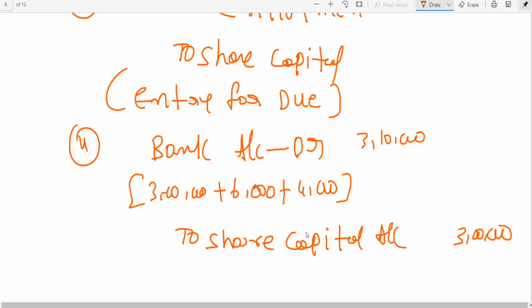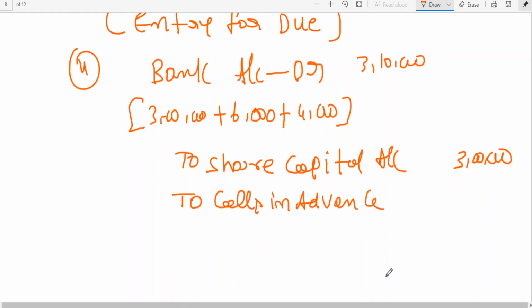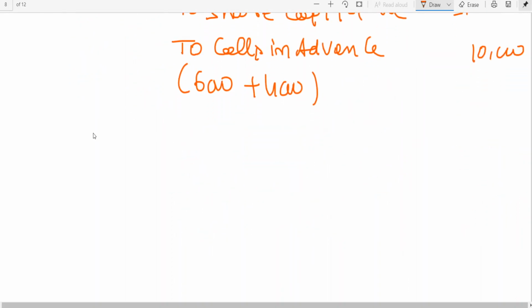Now this amount is called calls in advance. What is calls in advance? 6,000 on first call, 4,000 on final call. That I have given in working notes. Clear to all of you? This is the entry for calls in advance money received along with allotment money. Fifth entry.